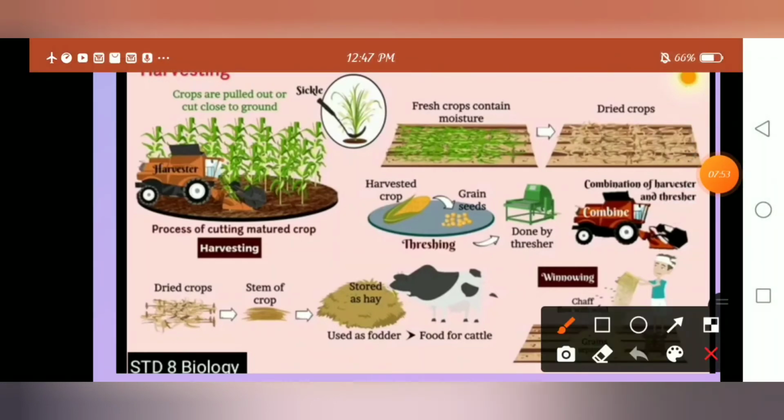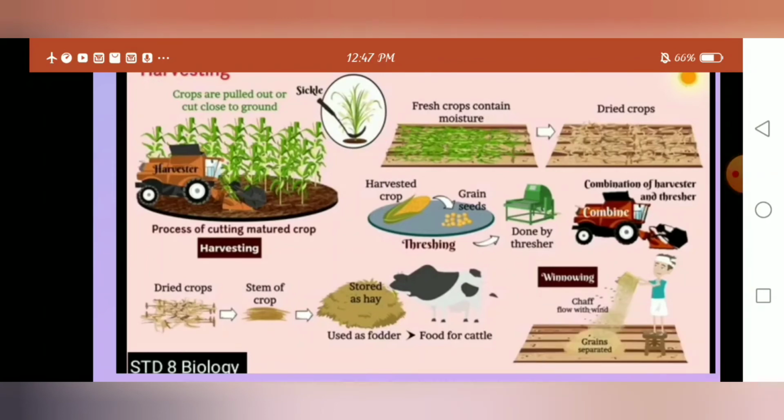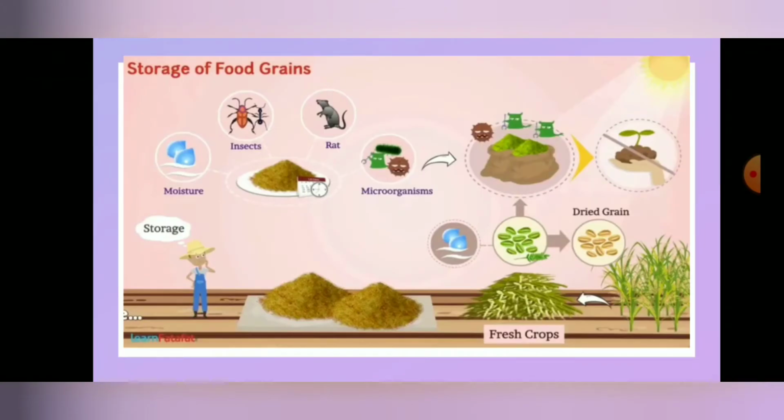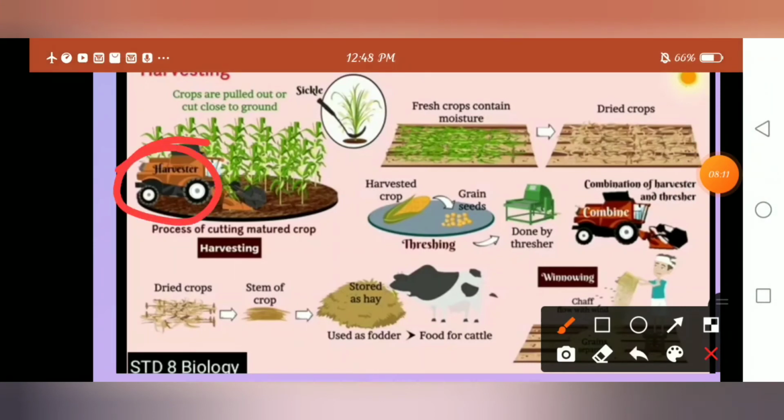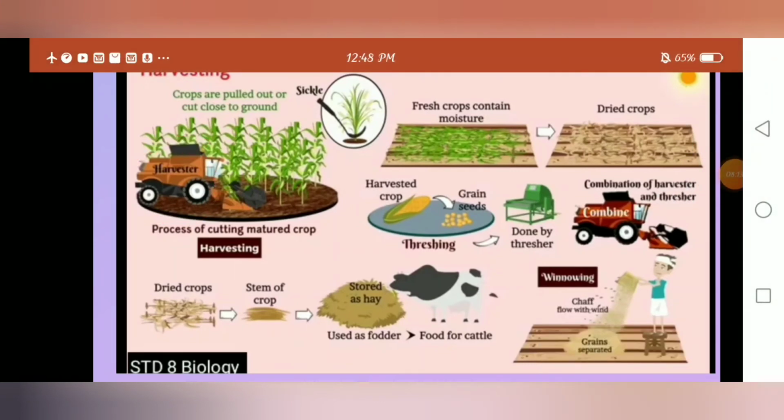You can see here, this is called a sickle. Sickle in Kannada we call kudugolu, which is used to cut the matured crops. Clear? So a sickle is used to cut the matured crops, or it can be a harvester. In this picture a harvester is also given. The harvester is also used to separate the matured crops from the field.